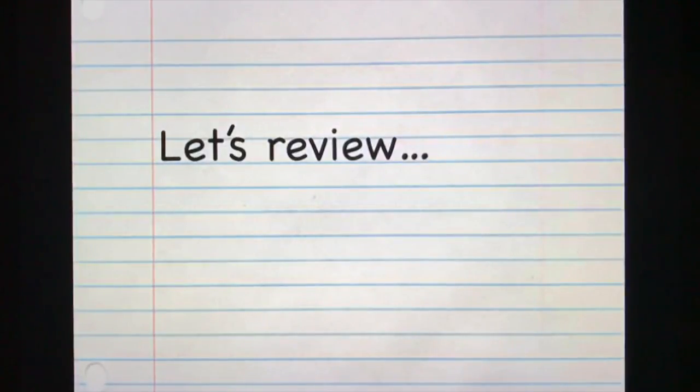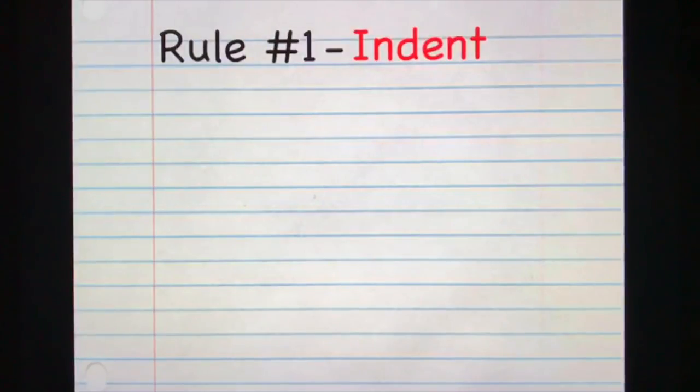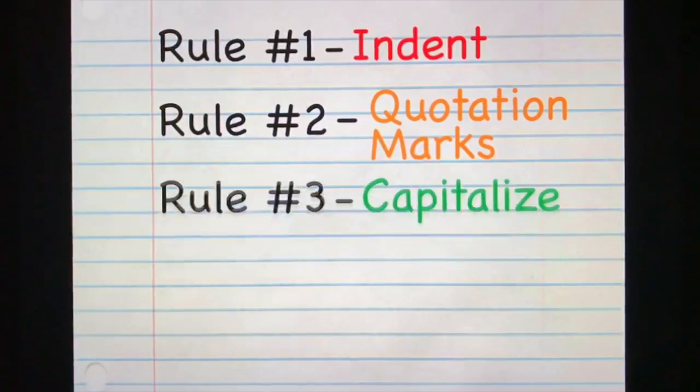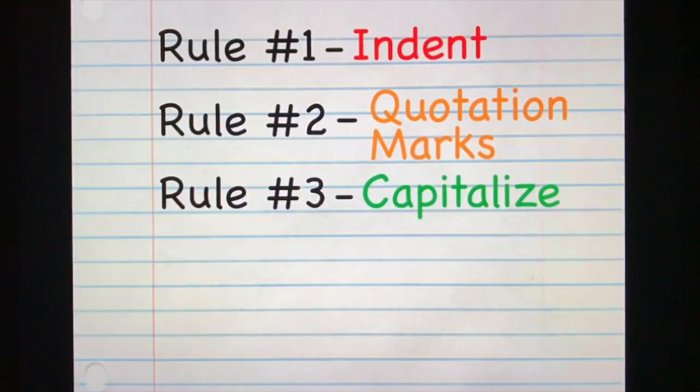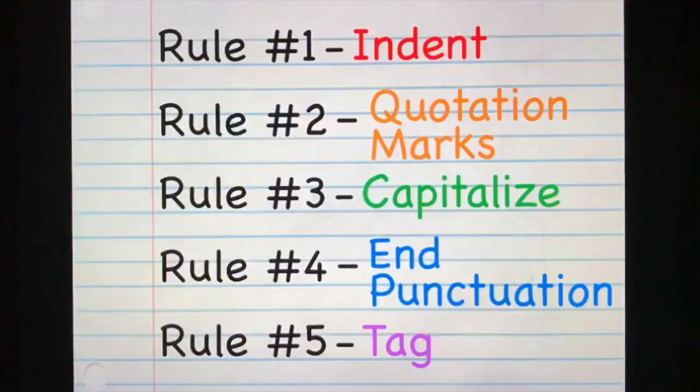So let's review what we've learned today about our dialogue rules. Rule 1. Indent. When a new person is speaking, indent. Rule 2. Quotation marks. Put quotation marks on the outside of your dialogue. Rule 3. Capitalize. Capitalize the first word of your dialogue sentences. Rule 4. End punctuation. Use end punctuation and put it inside the quotation marks. Rule 5. Tag. Add tags to your dialogue to show who is speaking and how they are speaking.